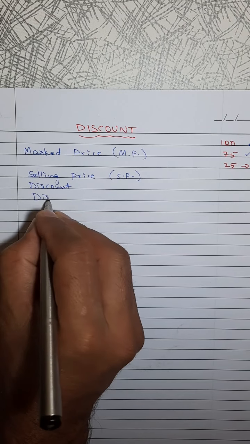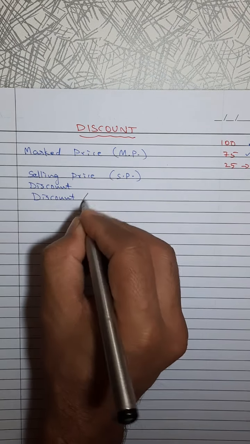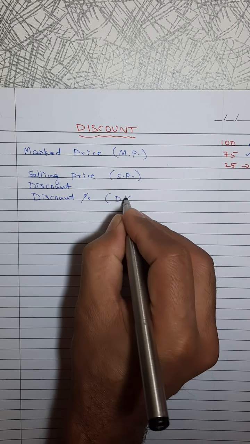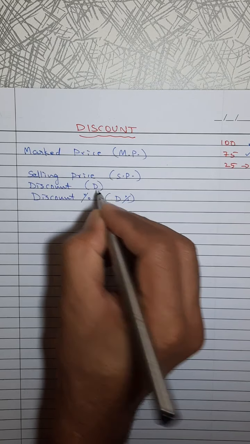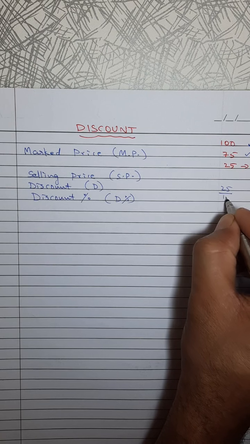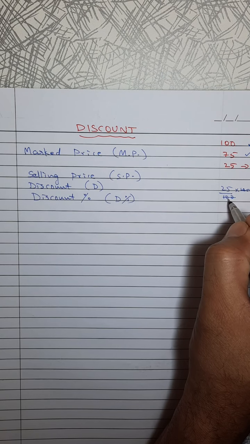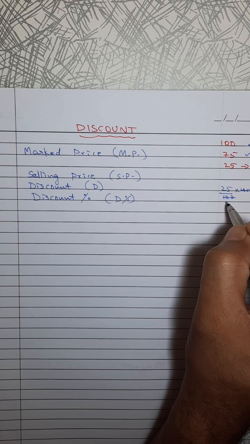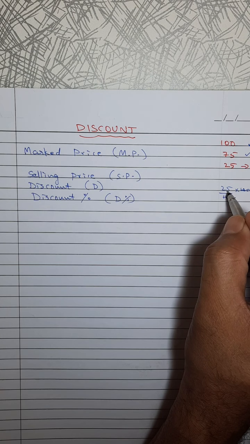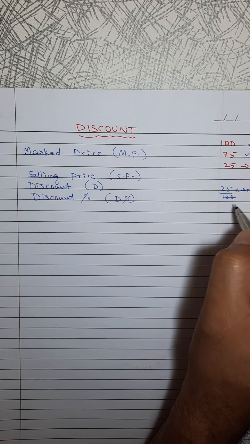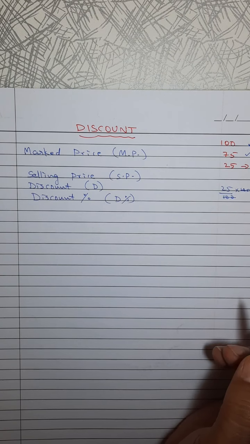Then we have discount percent. What is the meaning of discount percent? Sometimes we use the letter D. Discount percentage. I got 25 rupees discount: 25 upon 100 into 100. 25 out of 100. This 100 is MP, marked price. I got 25 rupees discount from marked price 100, into 100. In order to get a percentage, multiply with 100. So 25% is discount percent.